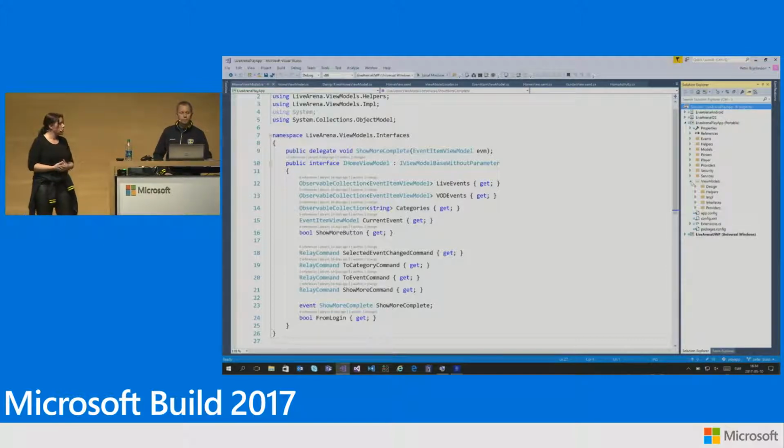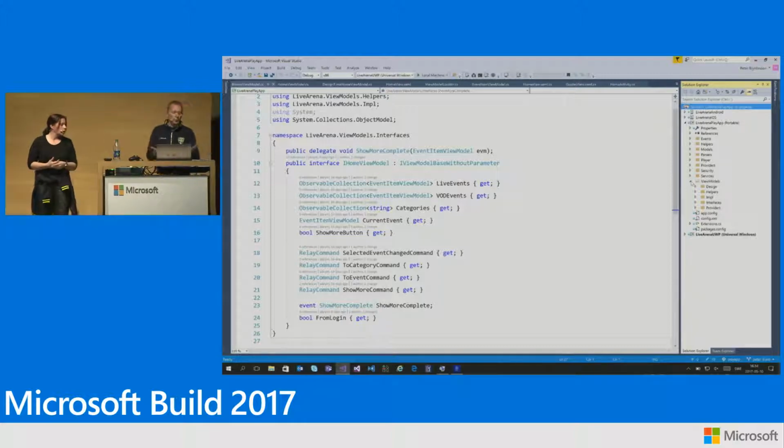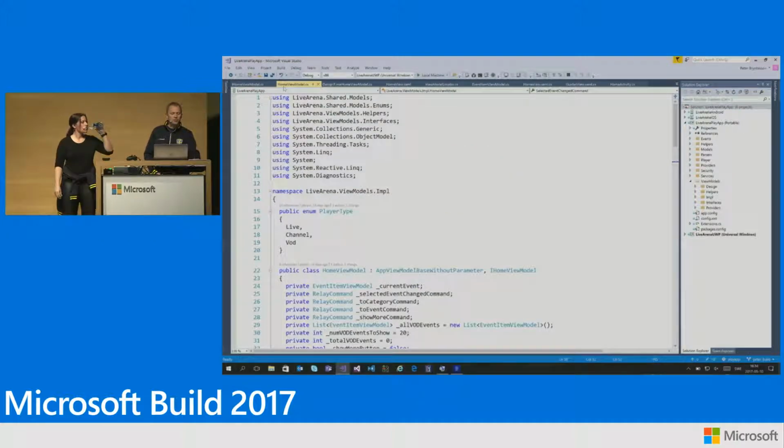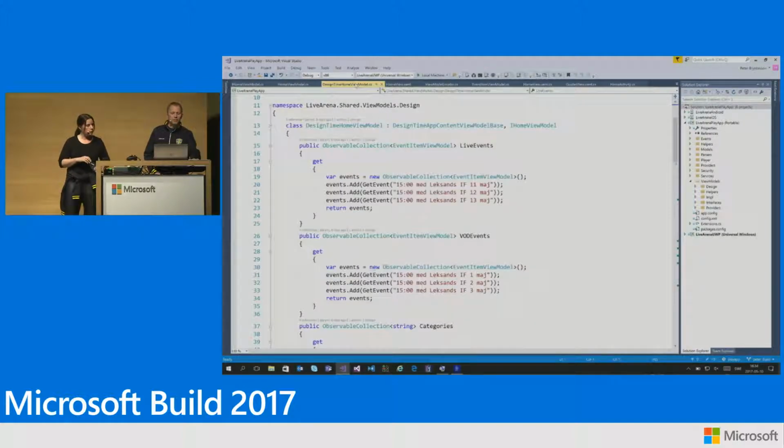But how does the design time data look? Well, first of all, here is the interface for the sketch that Tess had done. So we have the collection of the live events, the video on demand events, and the current event, and here we have all the commands. So here is the runtime version implementation of the view model, but we also have a design time version where we actually can hard code what we want inside the view model.